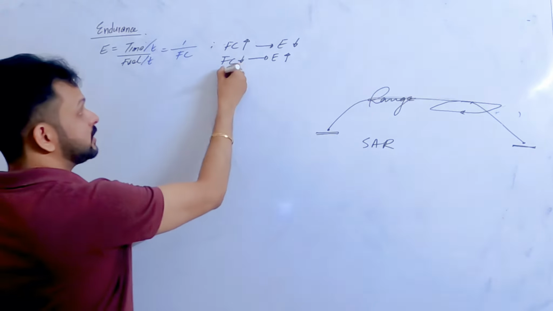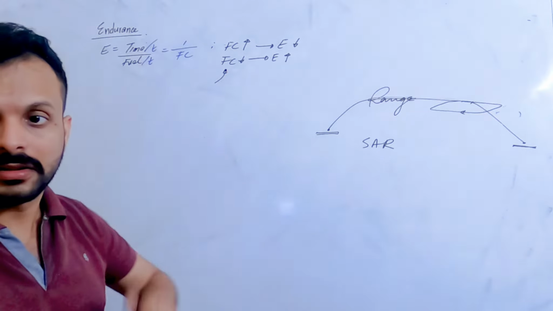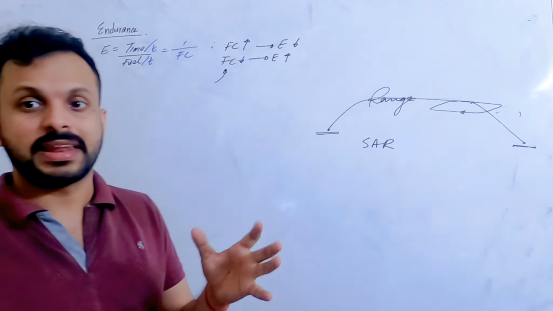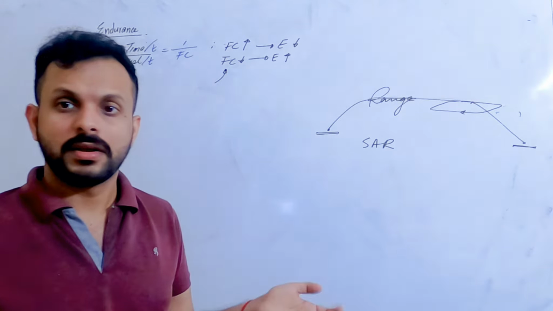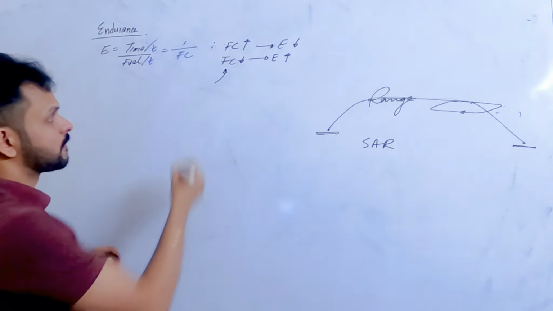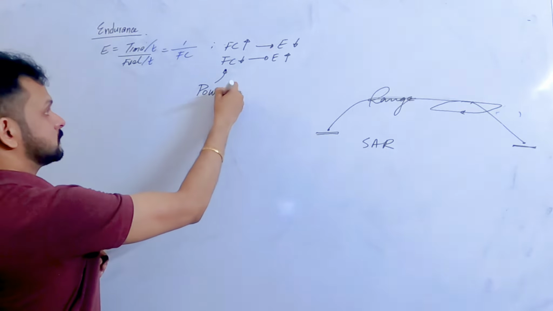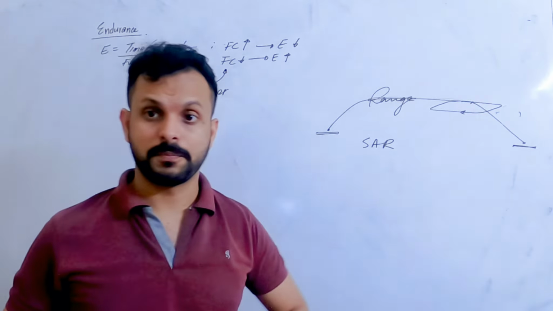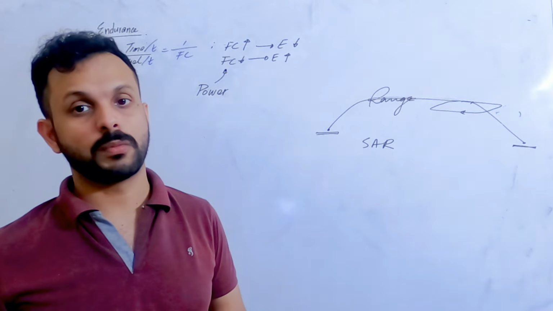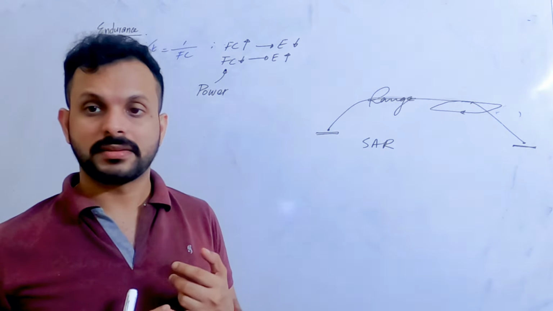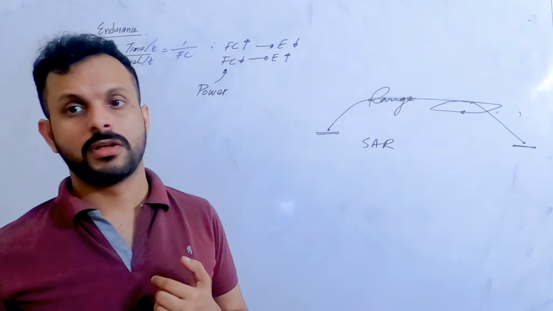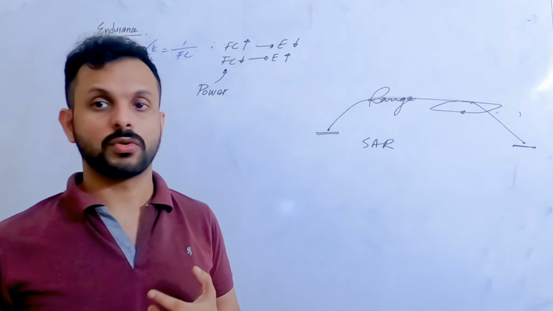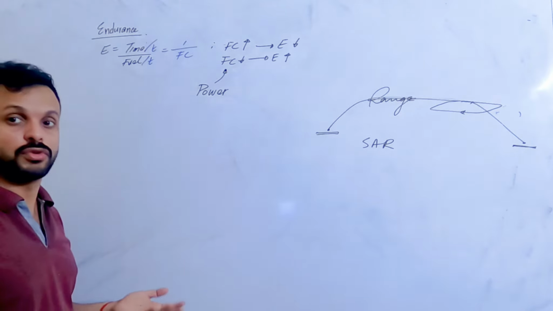Now what dictates this fuel consumption? That is the fuel used per unit time. So that is connected to per unit time. Anything that is connected to time is controlled by, or is connected to what? Power. Anything that is time dependent can be controlled by power. Rate of climb depends upon excess power; we'll see that later. Anything that is rate driven is controlled by power, because power itself is the rate of doing work, right?